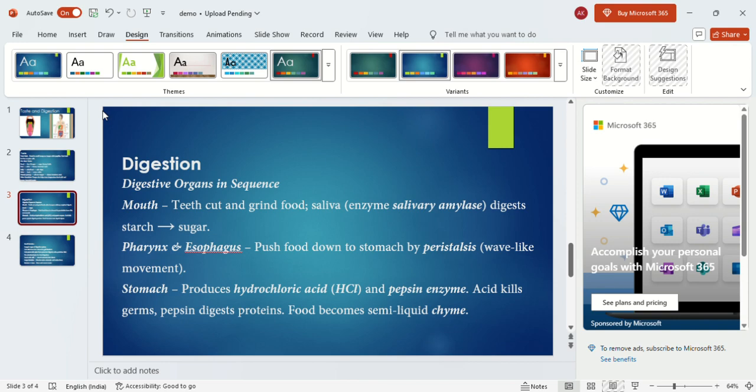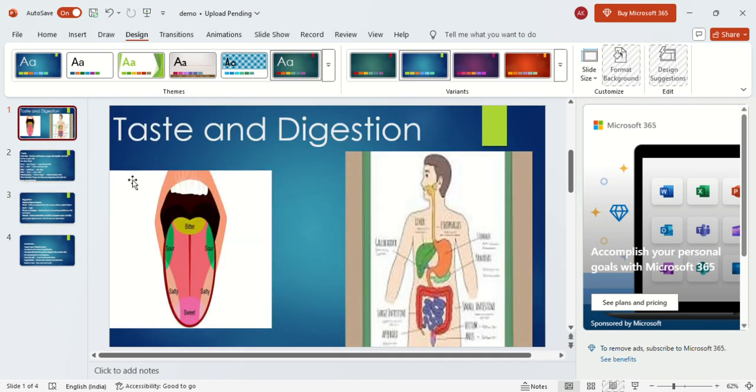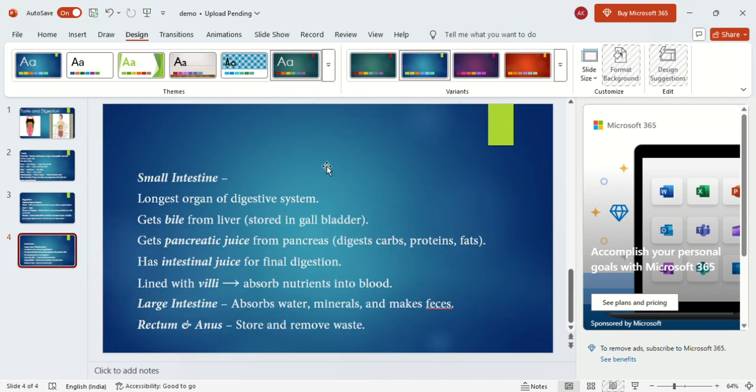Name the part of the digestive system where food becomes semi-liquid. That is the stomach. Next, the food will move from the stomach to the small intestine. The small intestine is the longest part of the digestive system, and it also receives bile,